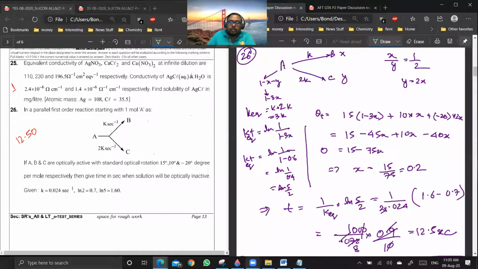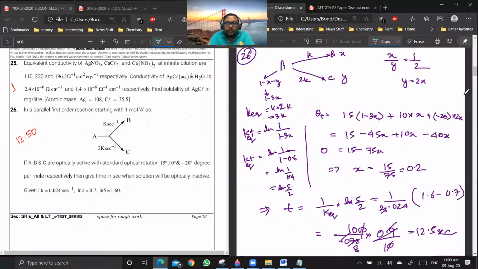Okay, so let us look into question number 26. You see, it is a reaction similar to the inversion of sucrose, where sucrose gives glucose and fructose, and the optical rotation of the solution goes from plus to minus. It is a similar type, but here they are representing it as two parallel reactions.